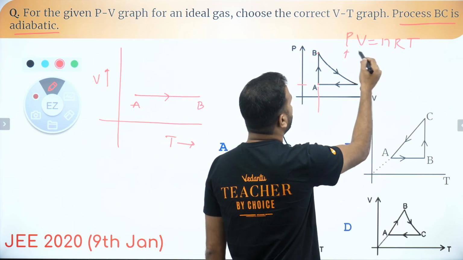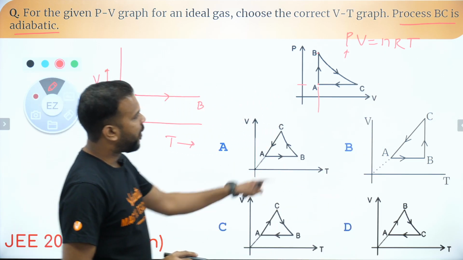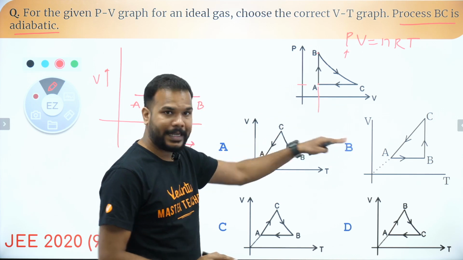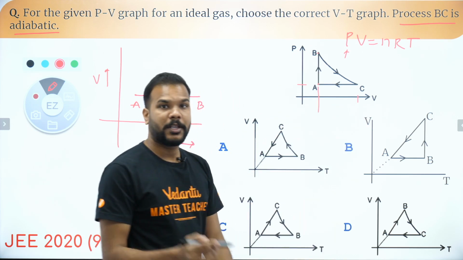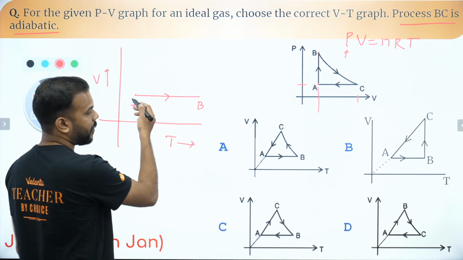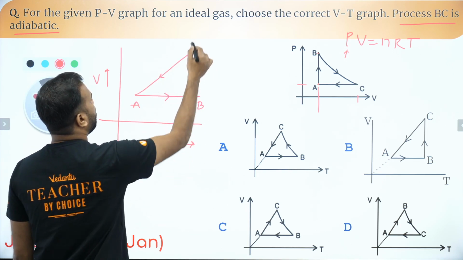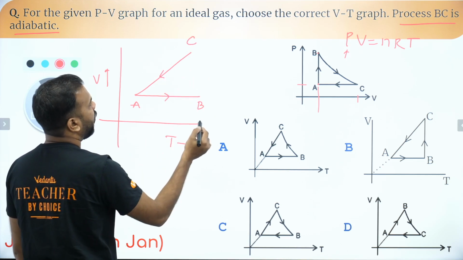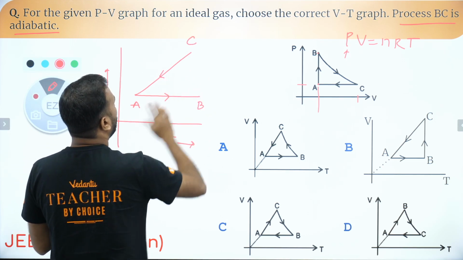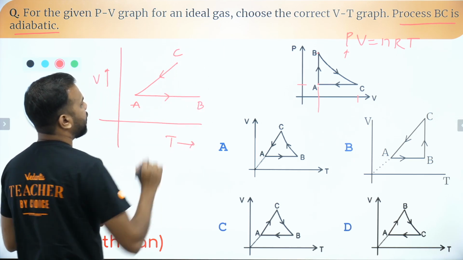Which means if I'm going from C to A, volume is decreasing. You can see that. That means the temperature must also decrease. And in this case, the graph will be a straight line like this. So this is C.